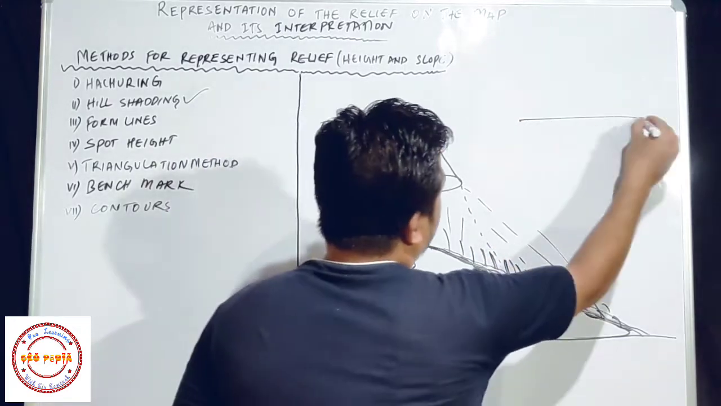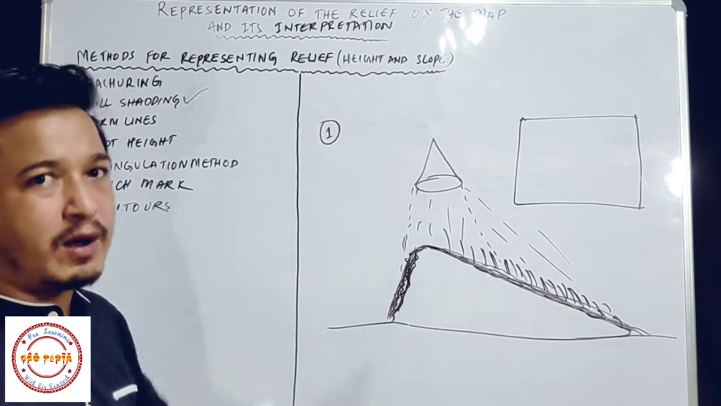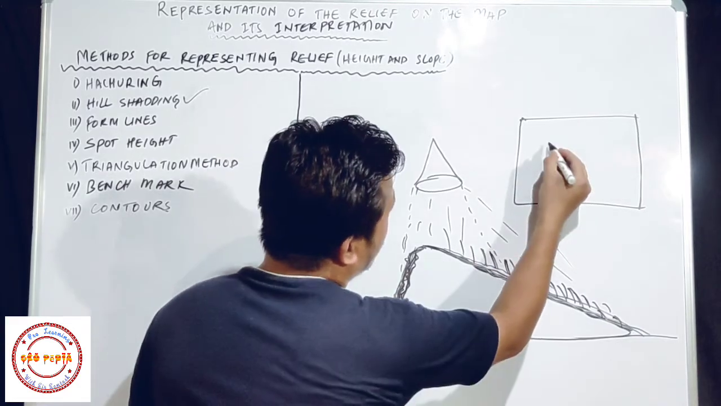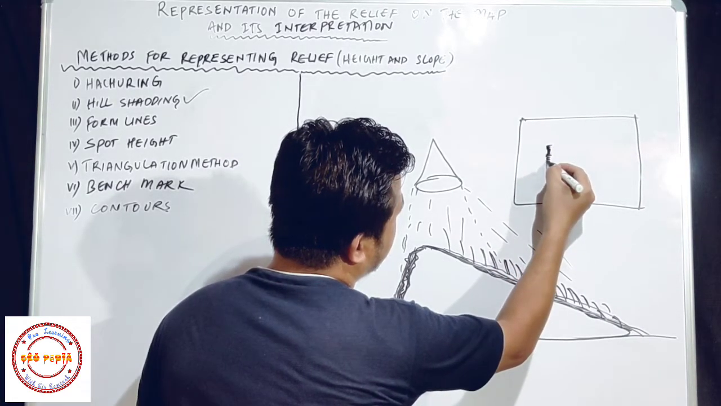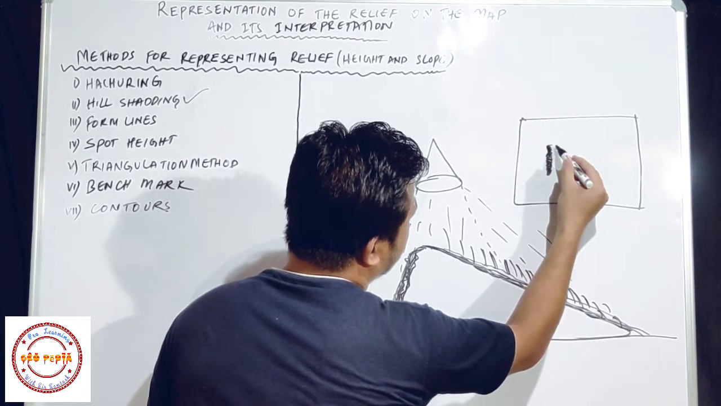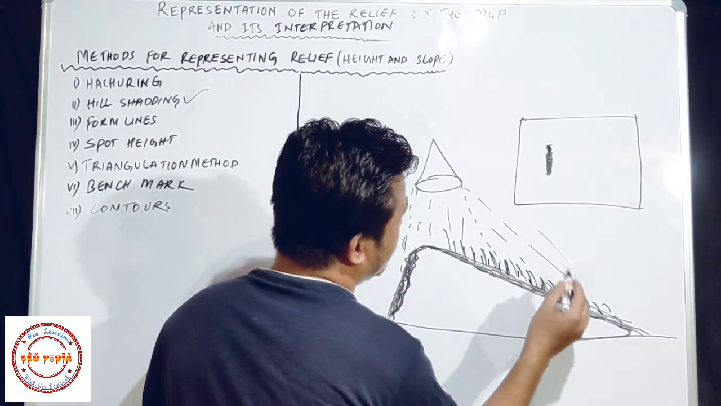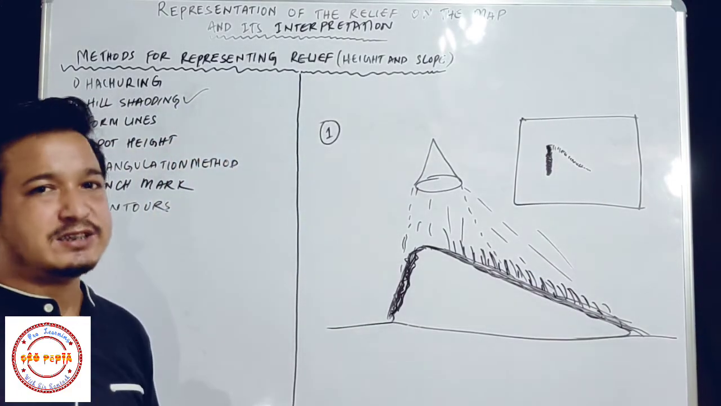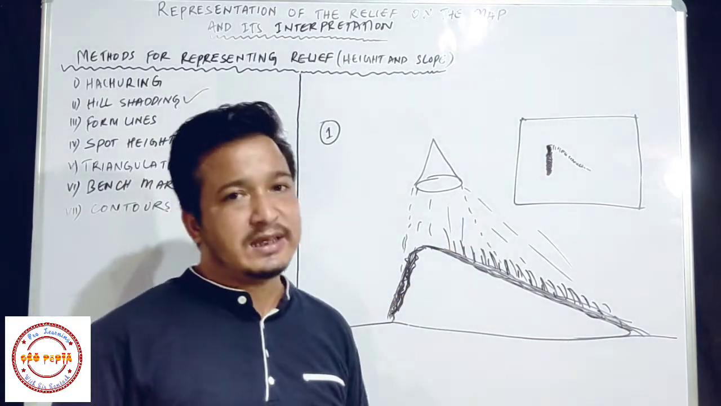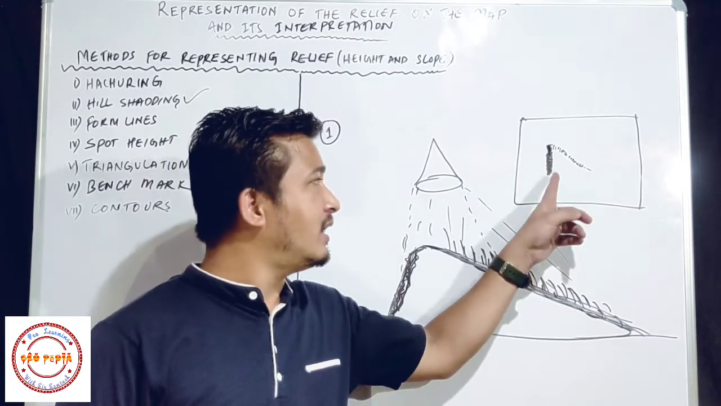So now we have to make hill shading of this mountain or this peak. This part has shadow, so we will make this part a bit dark. It means we will shade it darkly, and this part has a gentle slope and no shadow, so we leave this region unshaded. In this way we can show the relief, especially the slope of the landscape, the hill or the mountain, on the map.